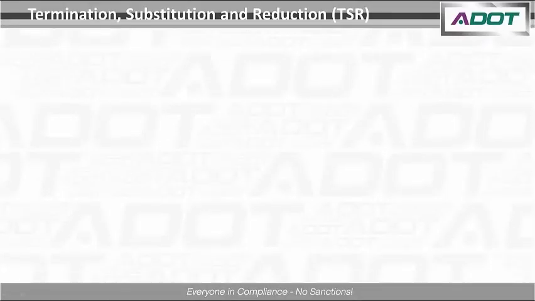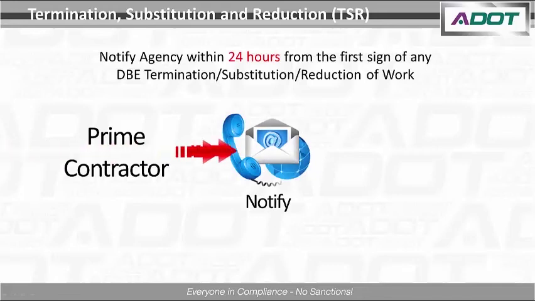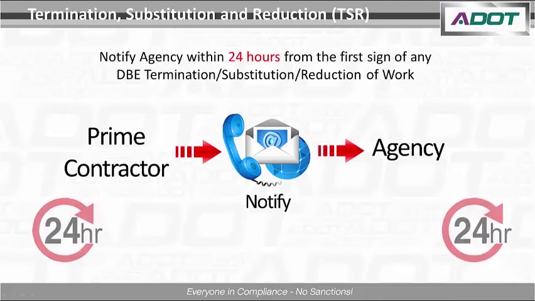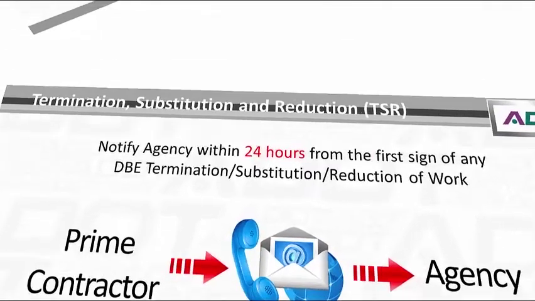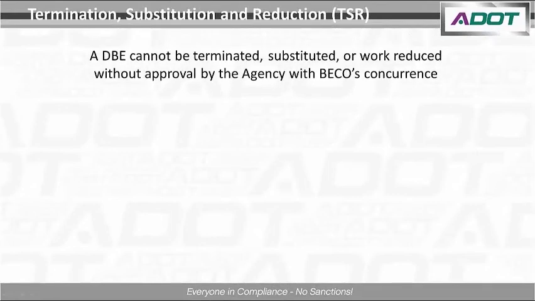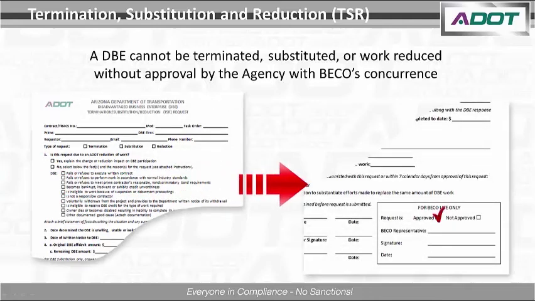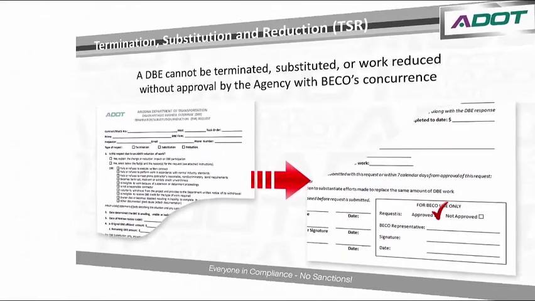The TSR process begins as soon as it has been determined that a DBE's work will be impacted. The agency must be given a heads up by phone or email within 24 hours of the first sign of any change. The contractor must formally request the termination, substitution, or reduction of work for a committed DBE by submitting the TSR form available from the agency, along with any supporting documentation to the agency for approval.